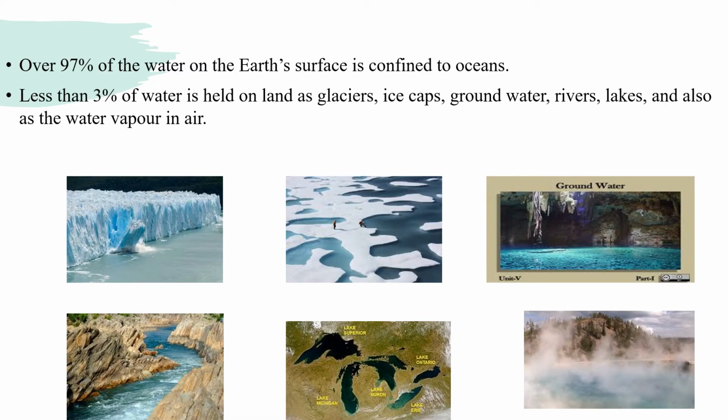Over 97% of the water on the Earth's surface is confined to oceans. Yes, the southern hemisphere is almost fully covered by water bodies, namely oceans. Ocean means a large area covered by water. When a large area is covered by land, it is called a continent. In the same way, when a very large area is covered by water, it is called an ocean.